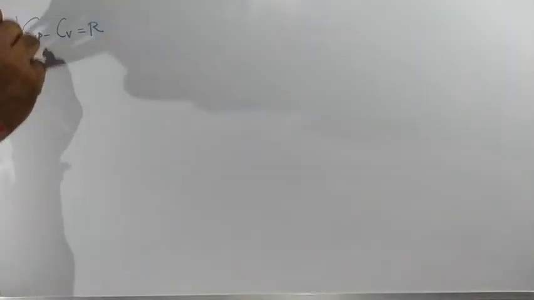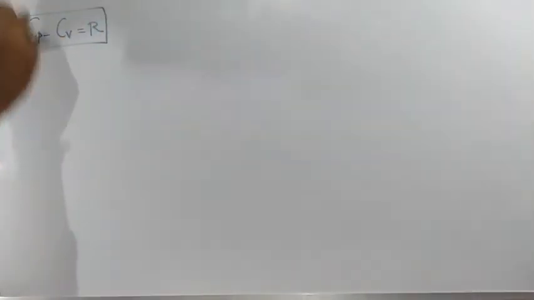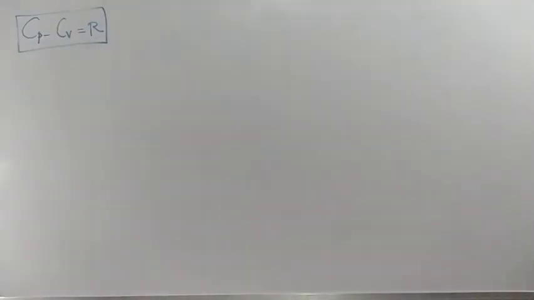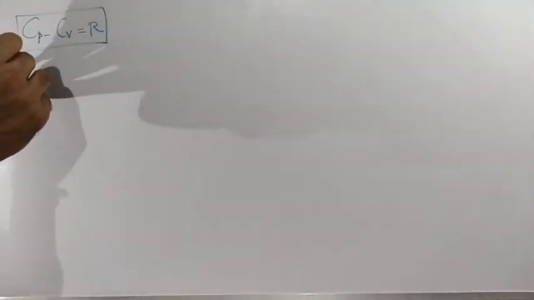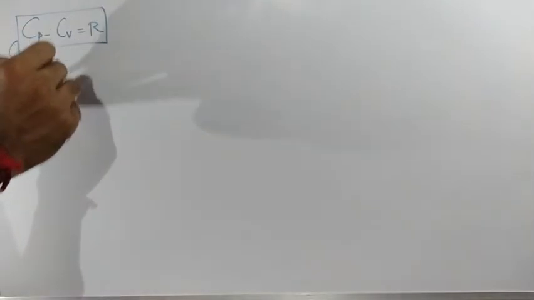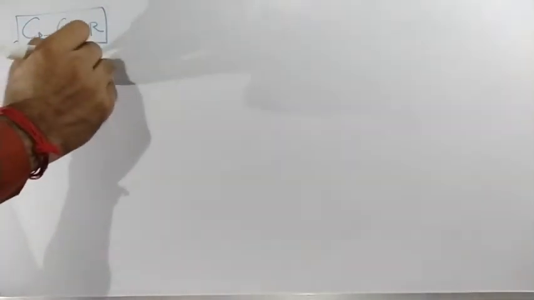Now we are going to discuss Cp minus Cv is equal to what? R. We already know this one. This relation is treated as what? Mayer's relation, correct? Mayer's relation.